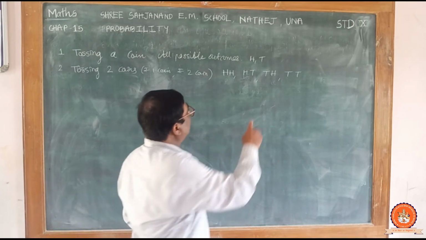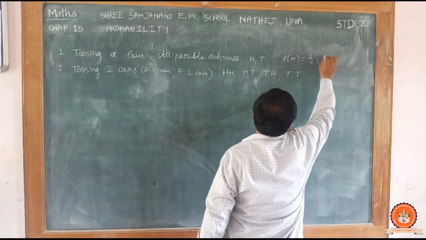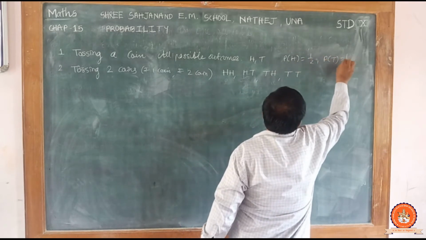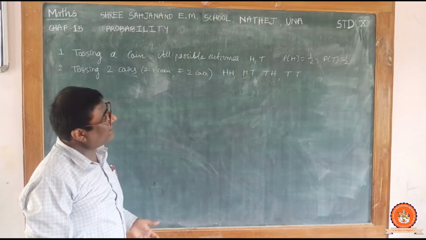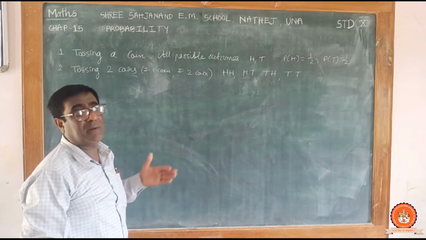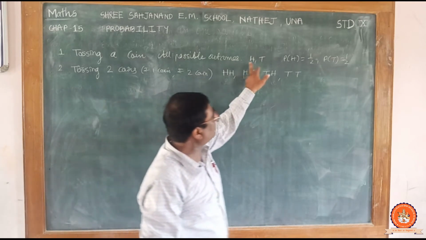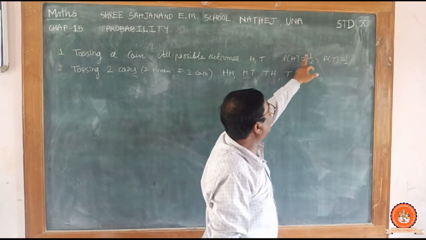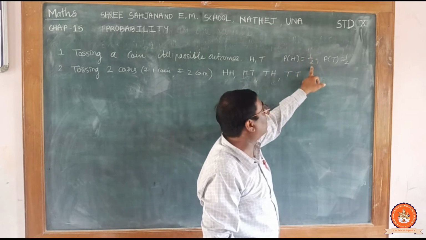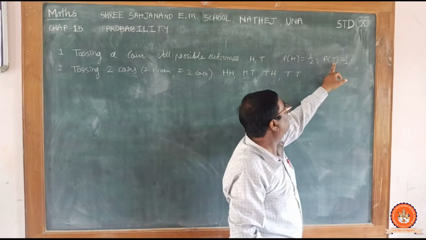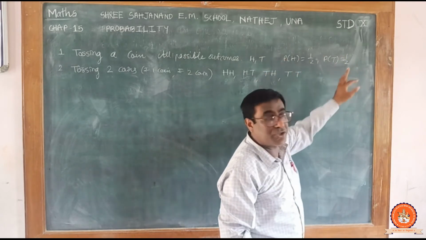So probability of getting head is 50%, 1 by 2, and probability of getting tail is also 1 by 2. As per the theoretical concept, 50% chances means half chances. So there are two possible outcomes. Only one is head, so probability of head is 1 head divided by 2 outcomes. Probability of tail is 1 tail. Number of tails is only 1, and the number of results are 2.